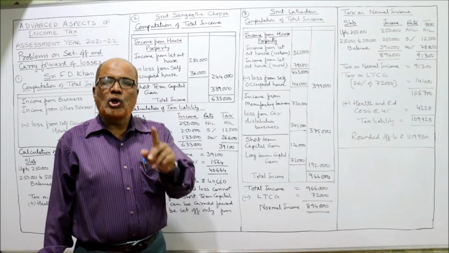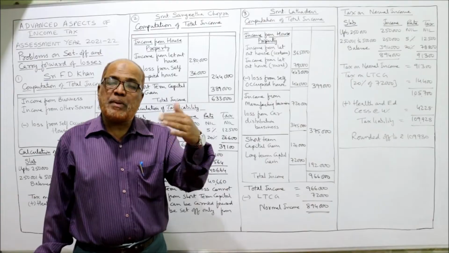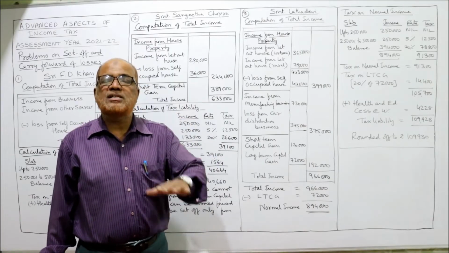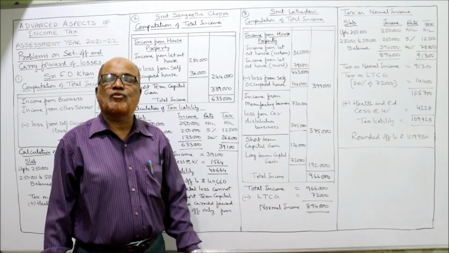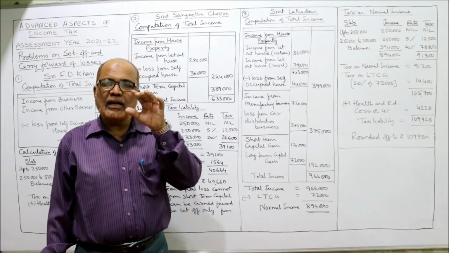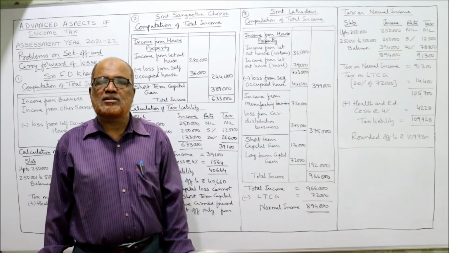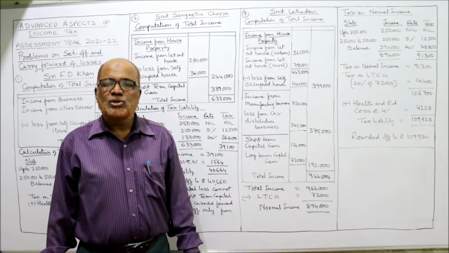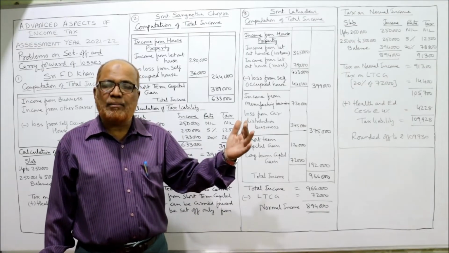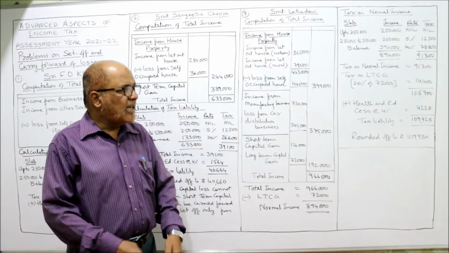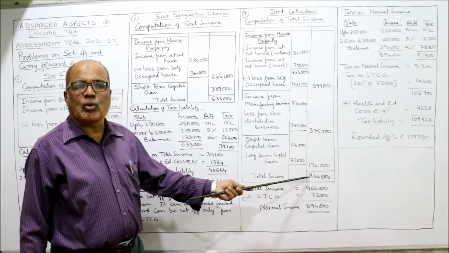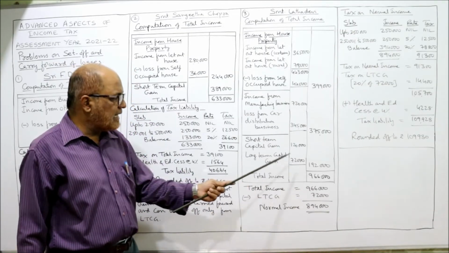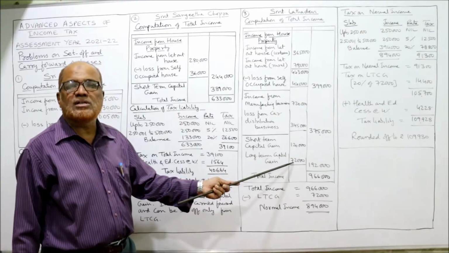But remember, long-term capital gain is a special income on which there is a flat rate of tax of 20%. On LTCG there is a flat rate, whereas for other incomes there is the slab system. So for computing the tax liability we segregate. 9,66,000 is the total income, in which how much is the LTCG? 72,000 is LTCG.